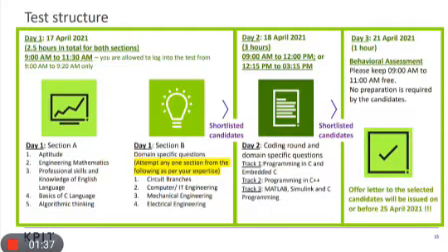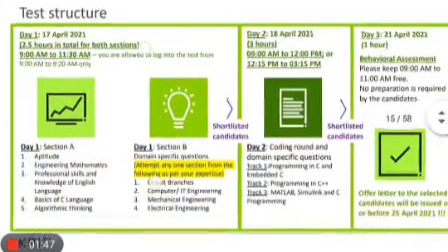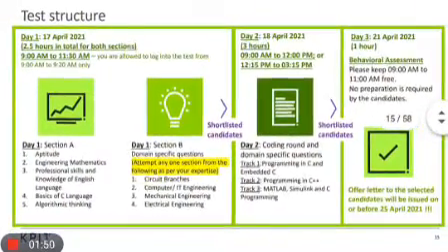Also in session B, you can choose any one topic from the 4 given below: circuit branches, computer or IT engineer, mechanical engineer, electrical engineer. You can choose any one from the 4. If you have done computer science in your engineering, then you can choose computer science. If you have done mechanical, then you go for mechanical. It is up to you which stream you belong to. Choose accordingly.